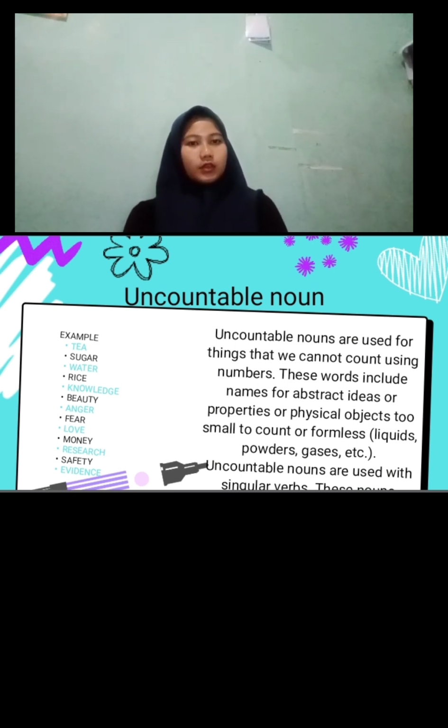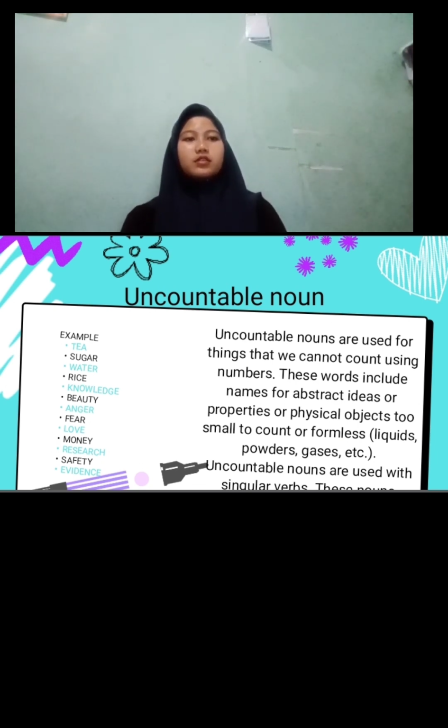Uncountable nouns. Uncountable nouns are used for things that we cannot count using numbers. The words include names for abstract ideas or properties of physical objects too small to count or formless: liquid, powder, gases, etc. Uncountable nouns are used with singular verbs.